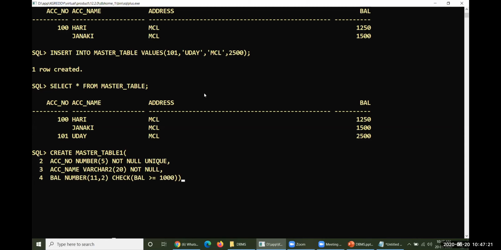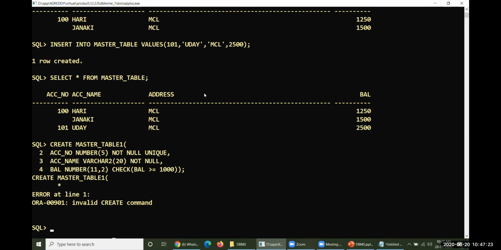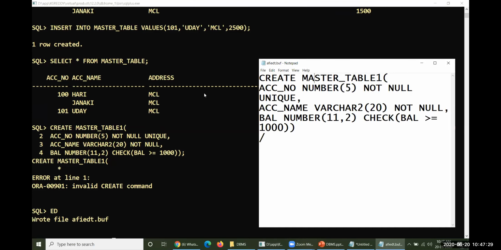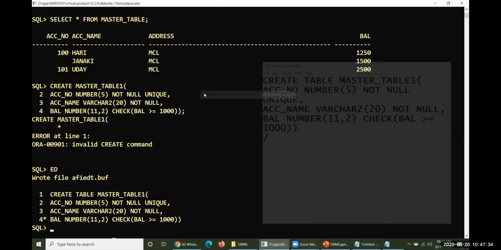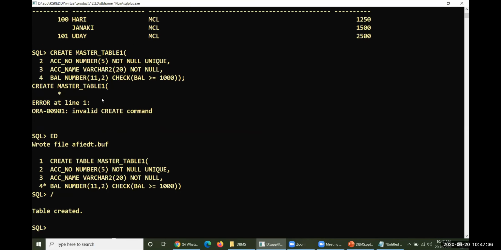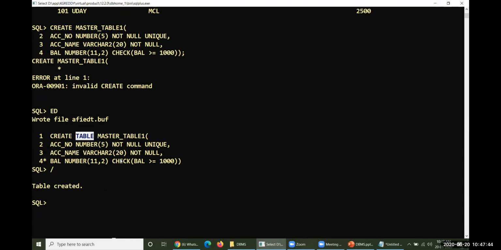Okay, look at this. What is this? Create a table. I'm missing something here. Create a table. Table name. I'm missing a very important keyword here. The word table has been missed, so that is why we got an error message. However, your table has now been created. Now look at this. You have enforced not null and you have enforced unique also. Both have been enforced here.